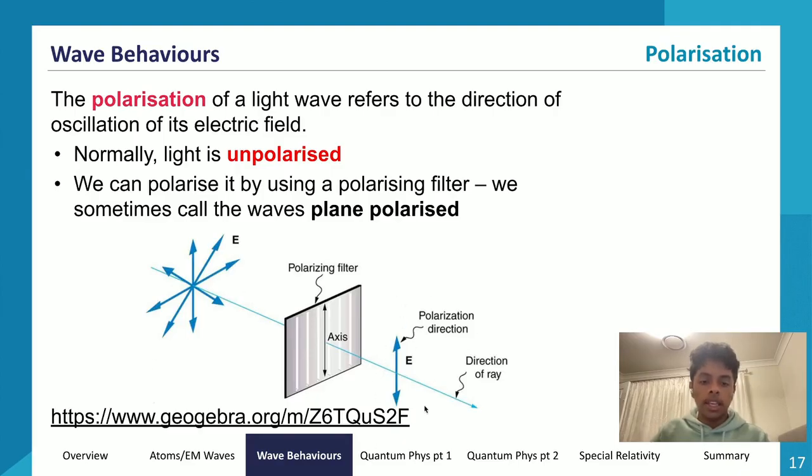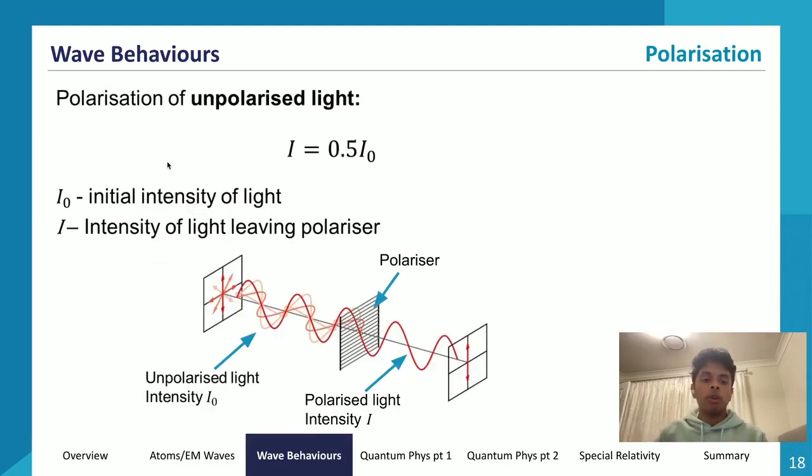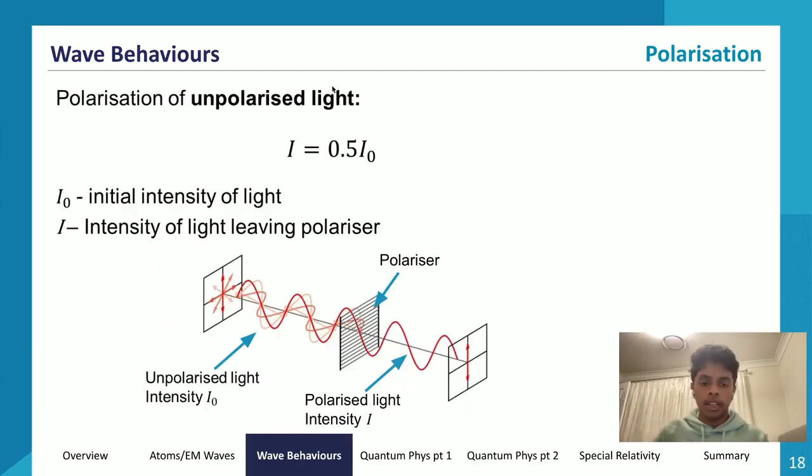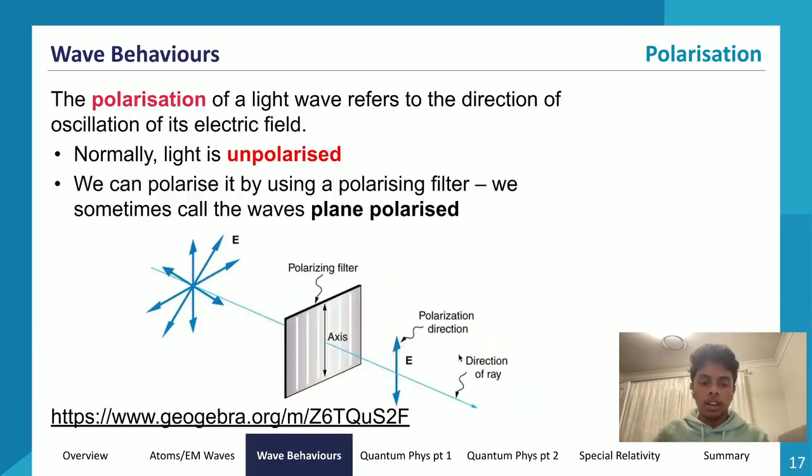So the polarized light will have half the intensity of its unpolarized counterpart. That's what it's kind of saying. And now let's go through the polarization of unpolarized light. Now let's go through the polarization of polarized light. So say now, let's go through this picture.